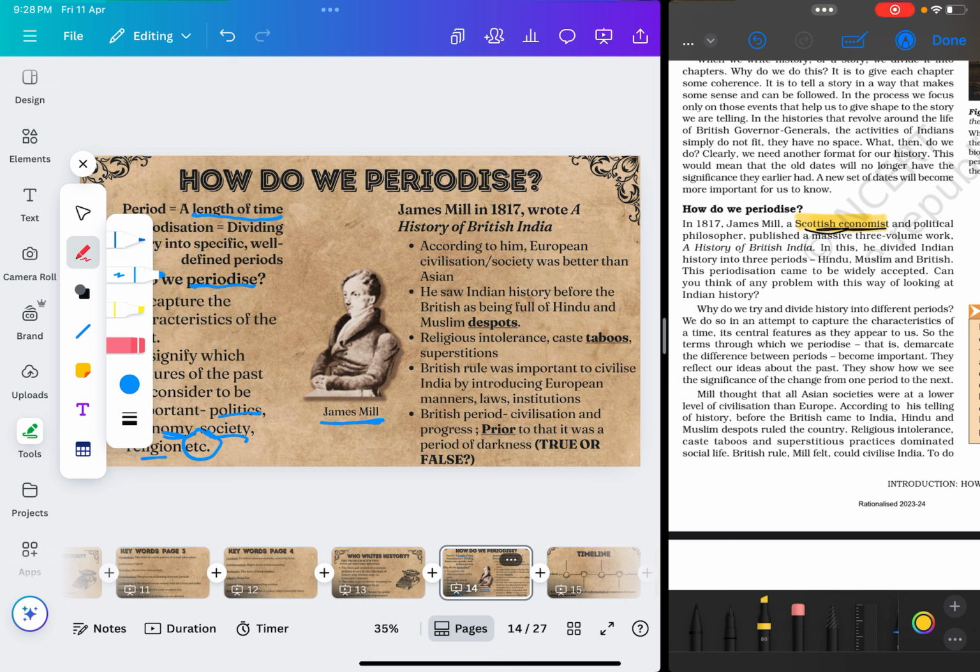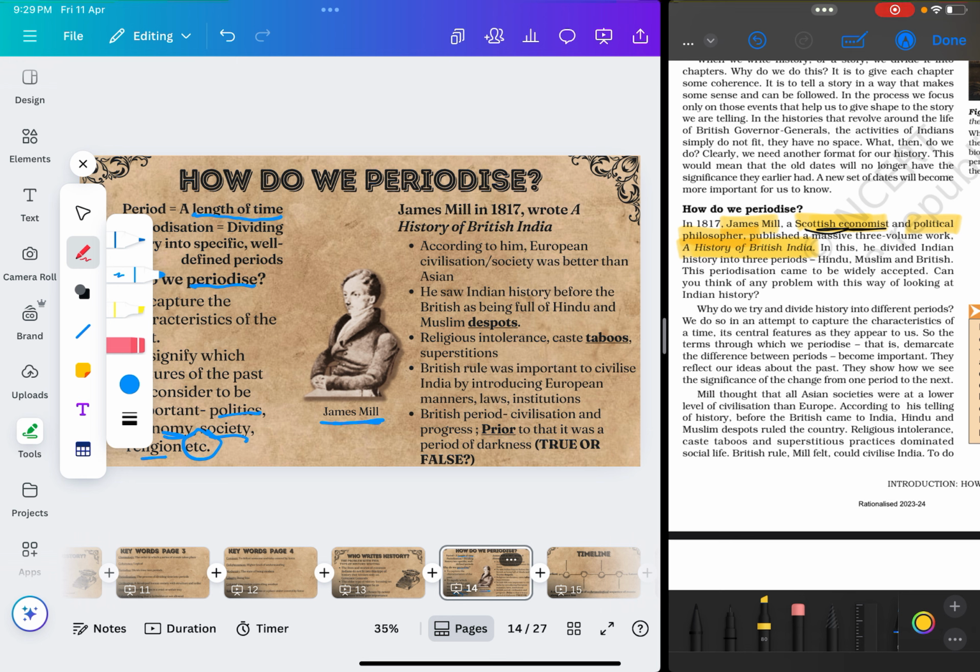Economist, someone who studies the economy, and he was a political philosopher. So he wrote and thought about politics. And he wrote a book called A History of British India. This book is in 3 volumes, right? So basically he divides Indian history into 3 periods and writes it in 3 different volumes.